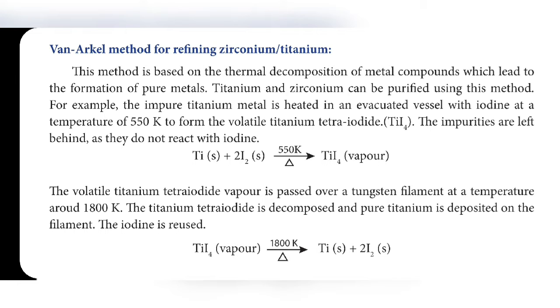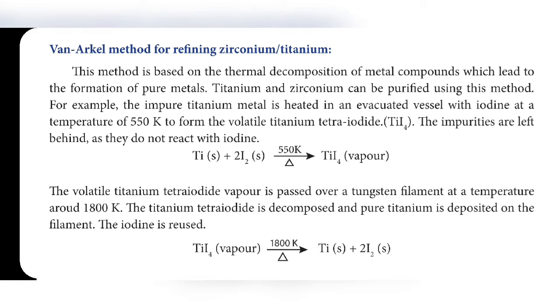This method is based on thermal decomposition. Decomposition means splitting, breaking. Thermal means heating. While heating, that compound is split into two. So this method is based on the thermal decomposition of metal compounds, which leads to the formation of pure metals. See the second reaction, titanium tetraiodide, on heating is split into two, titanium and iodine. That point is explained in this line. Titanium and zirconium can be purified using this method.